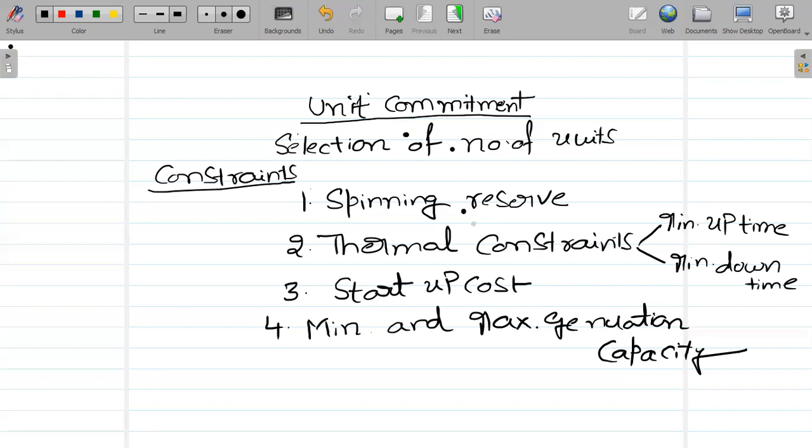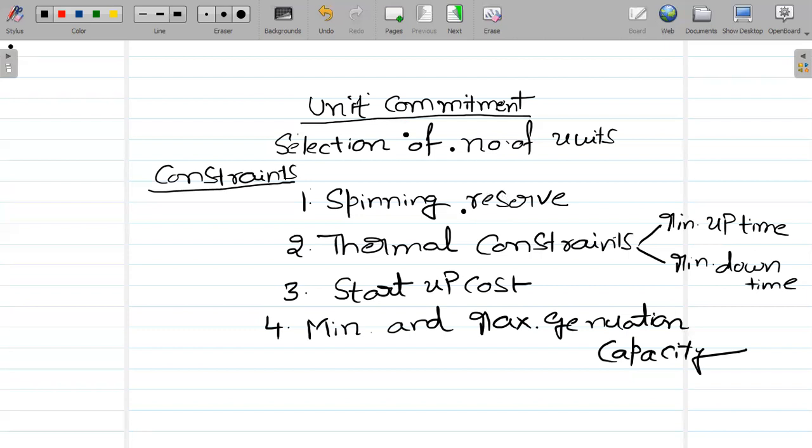This margin is called the spinning reserve. So that means a certain reserve capacity is required in the power system to meet these sudden load requirements, and this margin over the load requirement is called the spinning reserve.